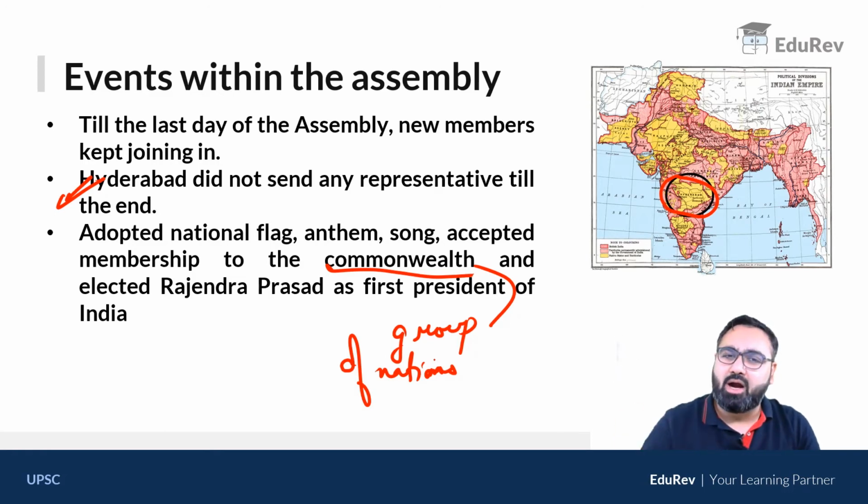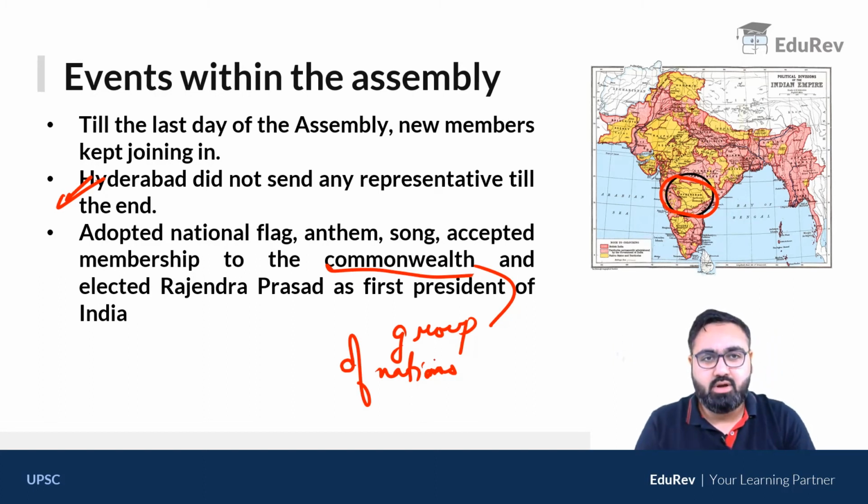If we want to remain a part of Commonwealth, you can officially be a part of Commonwealth or you can come out of it. We chose to be a part of the Commonwealth. Although that does not mean that we have to abide by what the British are saying or that we accept the authority of the British Queen.